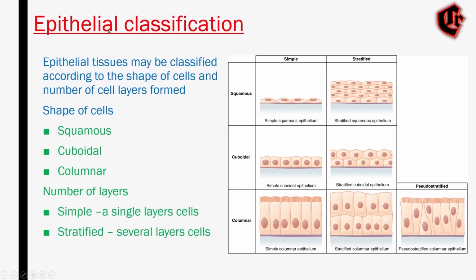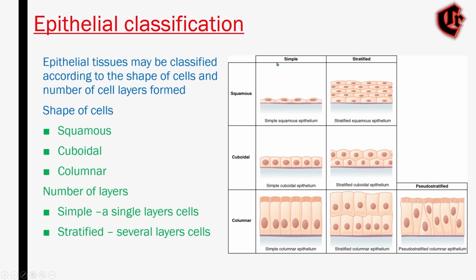Okay, we'll see about the epithelial classification. You can see in this picture, the epithelium is classified according to the shape of cells or the number of layers. According to the shape of cells, there is squamous, which is flat and thin; cuboidal, which is like a box and wide; and columnar, which is like a rectangle, taller than wide. This is how the shape of cells is classified.